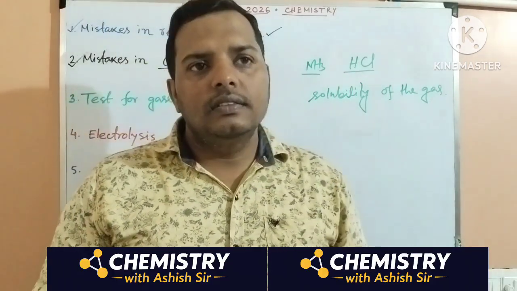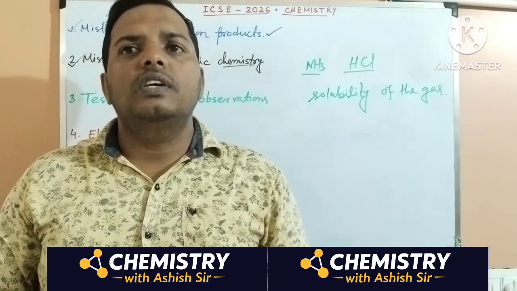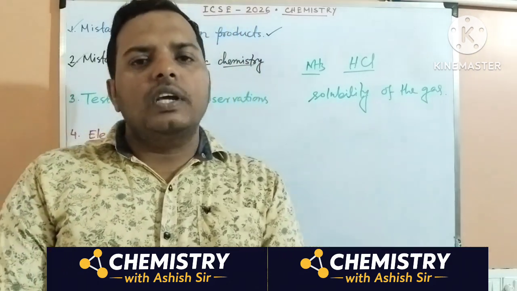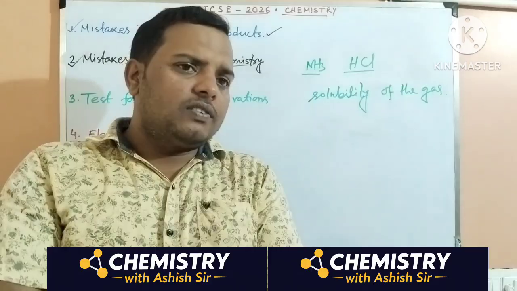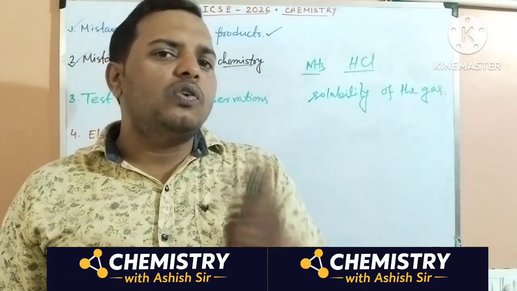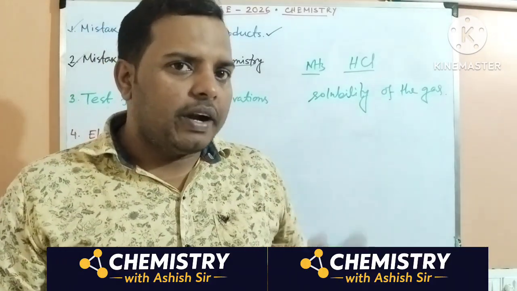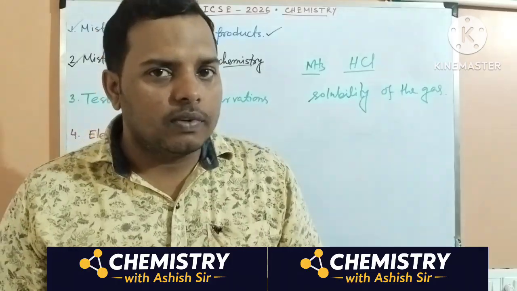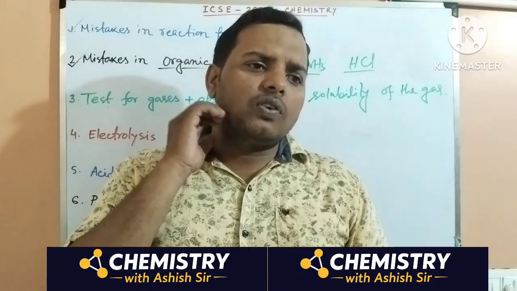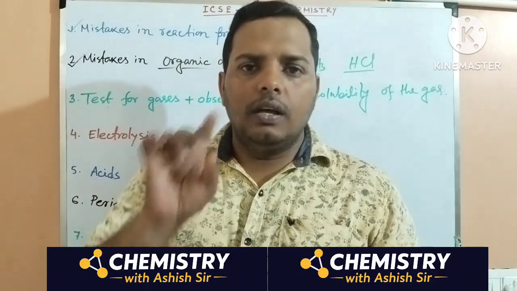Clear? About the oxides: metallic oxides are basic in nature, non-metallic oxides are acidic in nature, and there are certain oxides which are amphoteric. For amphoteric oxides, you must practice a few examples reacting with both acid and base, such as zinc oxide reacting with ammonia and also with HCl. So two kinds of examples you must practice, of course balanced, not unbalanced. Then certain example questions are coming: reaction of sulfuric acid with carbon, with sulfur, with phosphorus. Practice these balanced equations.